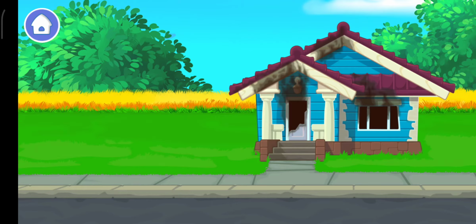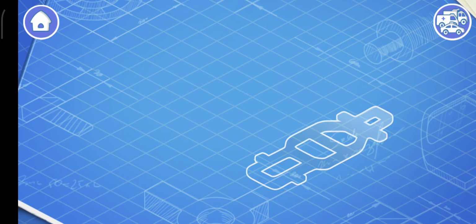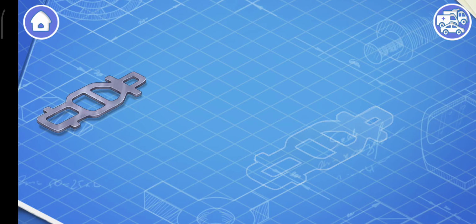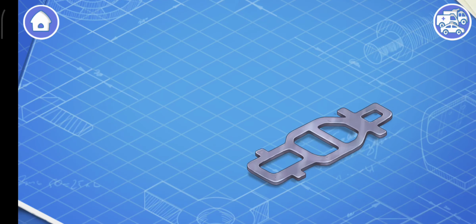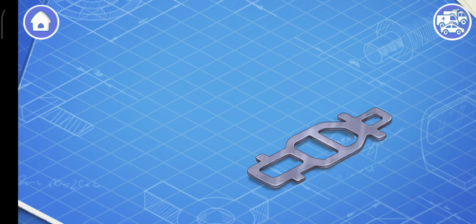Ready. Let's learn the construction of a police car and assemble it. First, let's install a frame. This is the basic part of a car. The frame carries all the other parts.